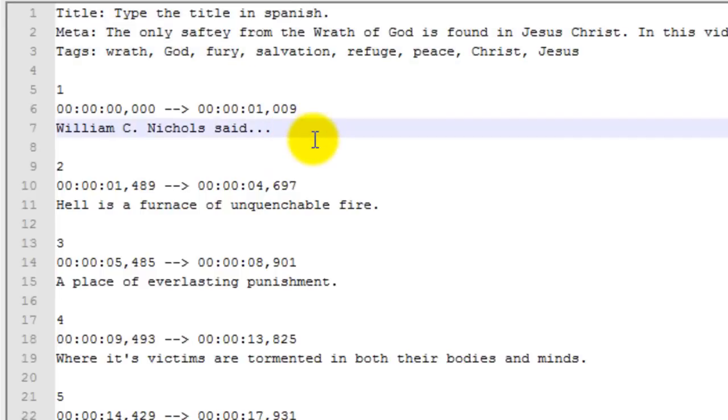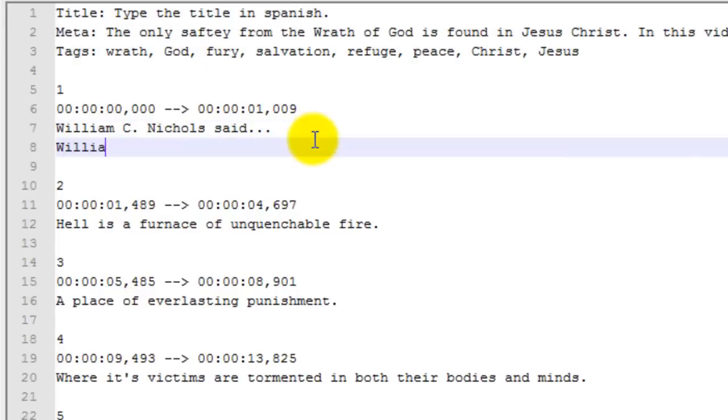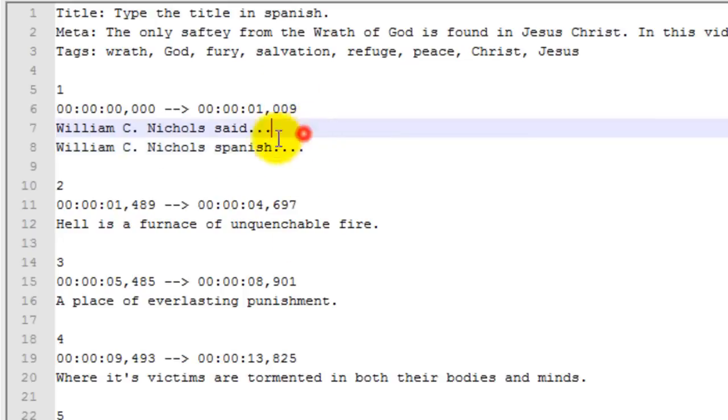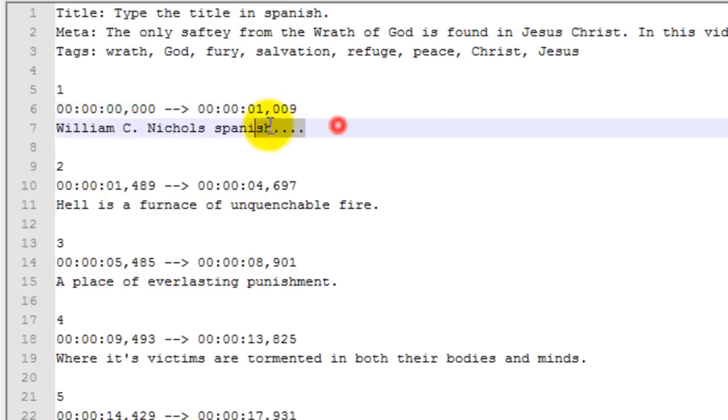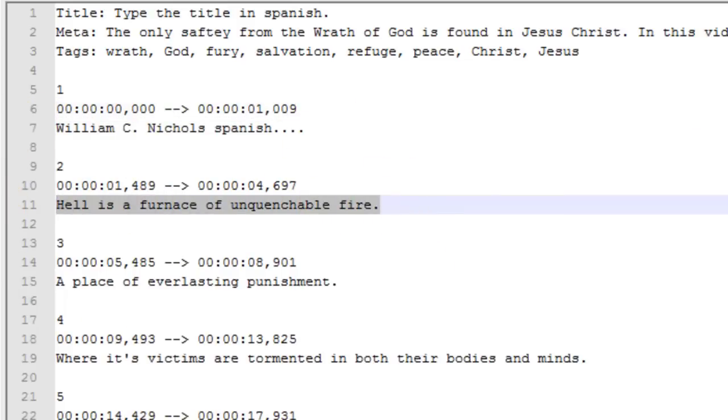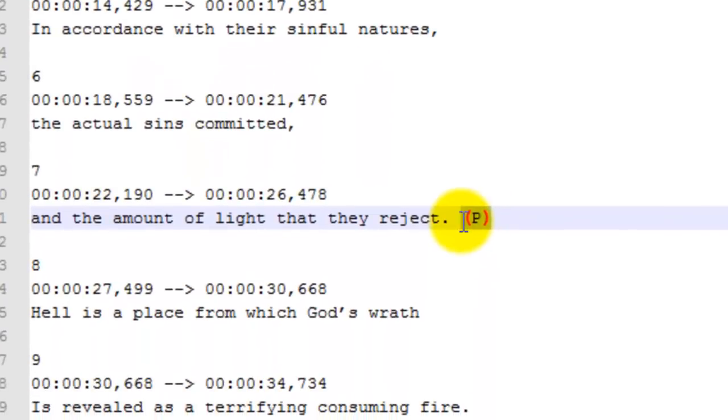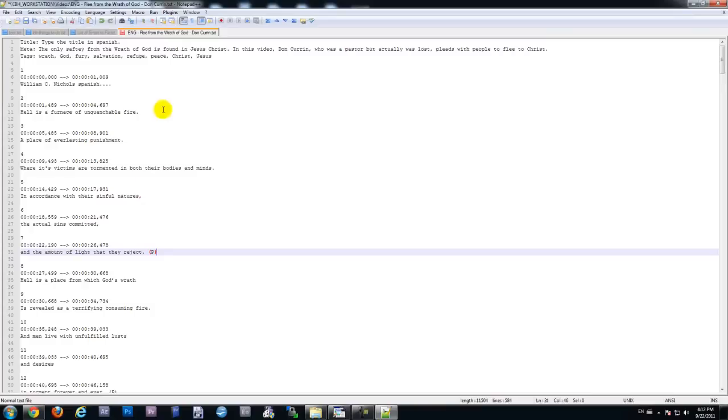And then you go on from here and you're typing in these lines. So William C. Nicholas, and then whatever is said is in Spanish. And then once you've proofed it, you go ahead and remove the English, and then you have each line in Spanish. Notice the P tag right here. You do not want to move the P tag. The P tag is referring to a paragraph. It allows us to auto-generate a PDF transcript with this translated SRT.